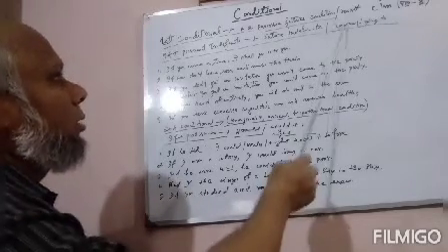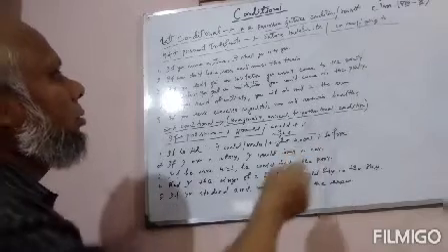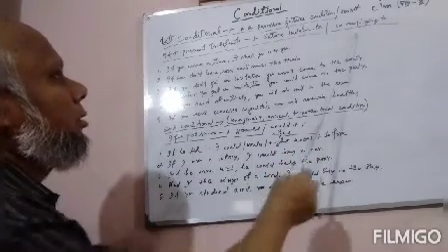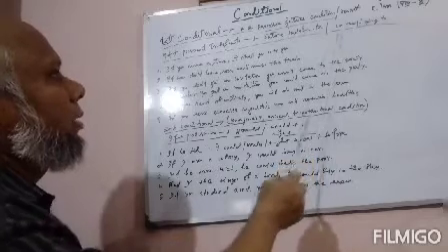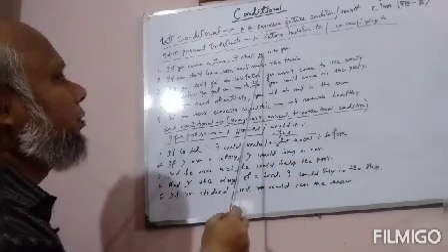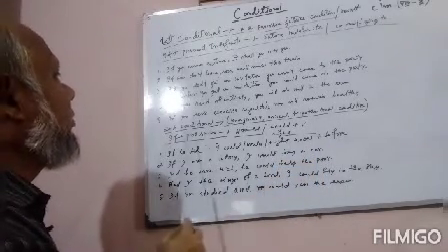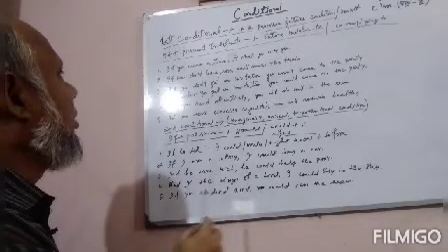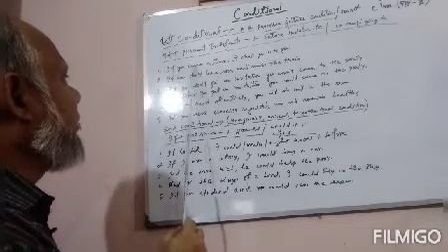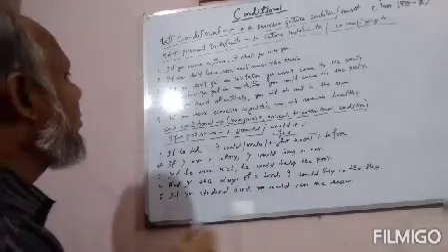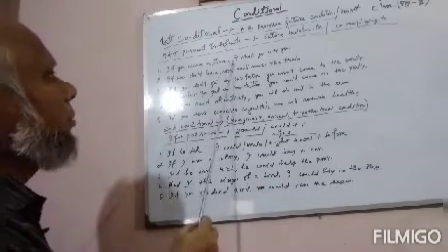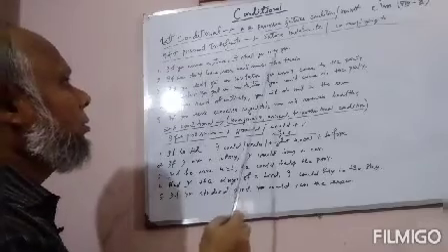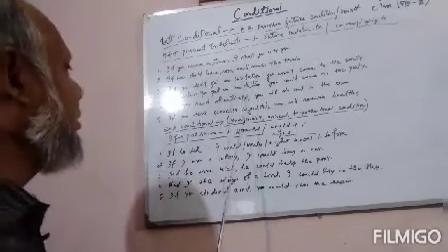We can also use can, may, and going to instead of shall, will, because this also indicates future indefinite tense. If you come in time, I can go with you, or if you come in time, I may go with you. If you come in time, I am going with you. In this way, we can also express first conditional.